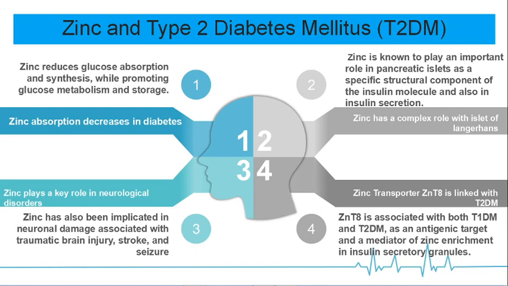The zinc transporter ZNT family membranes, ZNT12, ZNT10 zinc transporters have been discovered, and ZNT family members are involved in depleting cytosolic zinc by moving this metal ion into intracellular organelles and out to the extracellular space, whereas ZIP family membrane proteins increase the cytosolic zinc by transporting the zinc ion from outside the cell or from intracellular organelles. ZNT8 is a major transporter which has an antigenic target, and as a mediator it enriches zinc in insulin secretion granules.